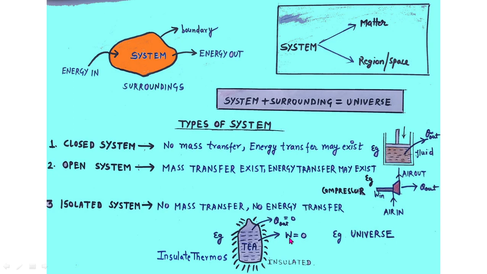Another example is that the universe is treated as an isolated system, because when we consider our system as the universe as a whole, then nothing is left apart from this universe. So the surrounding is not there. When the universe is considered as the system, there is no surrounding left, so it itself is an isolated system.